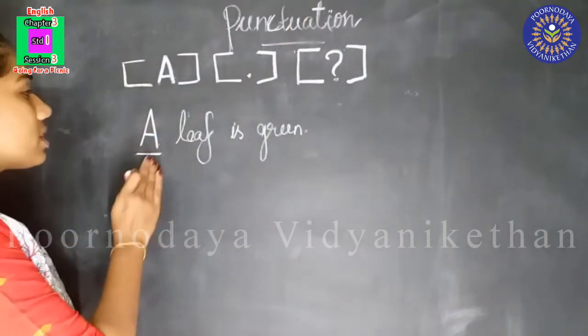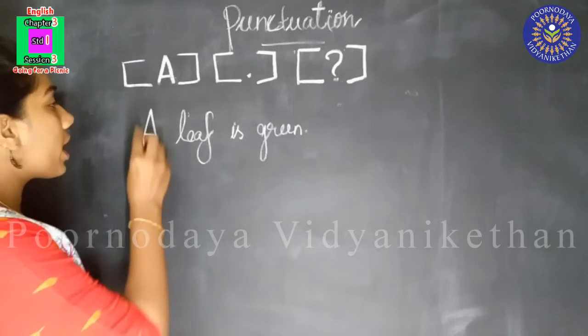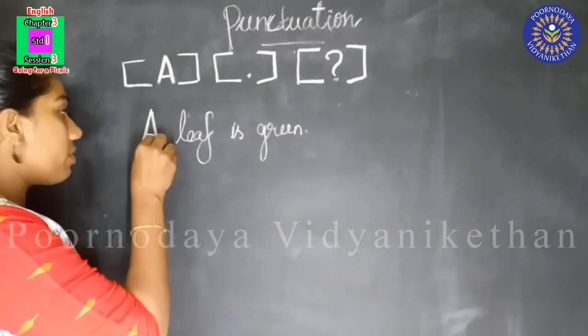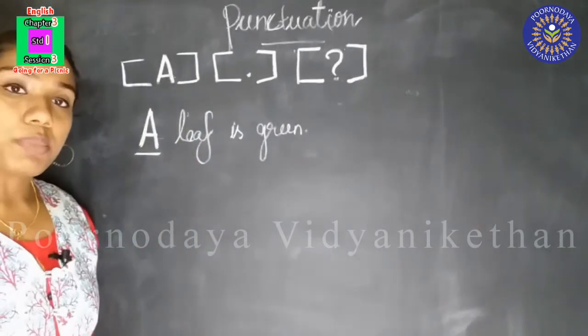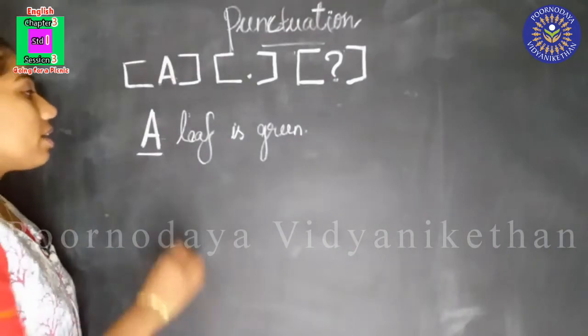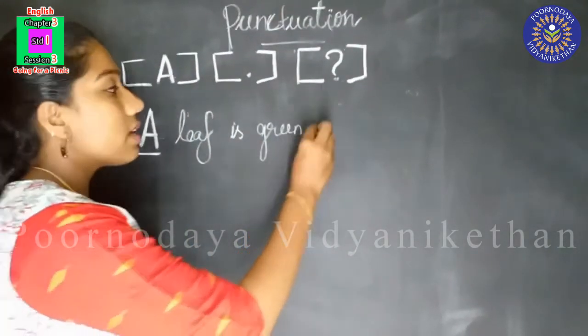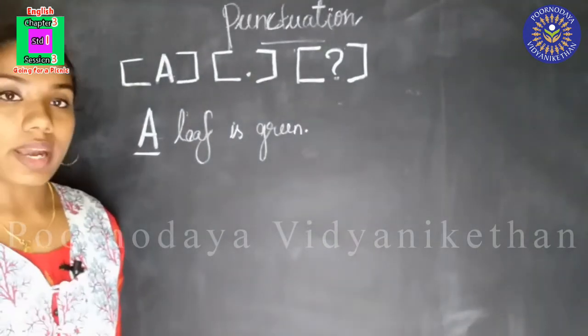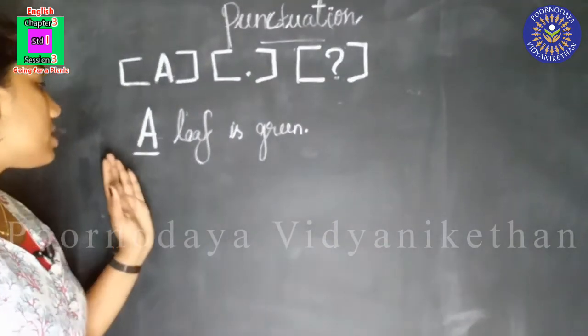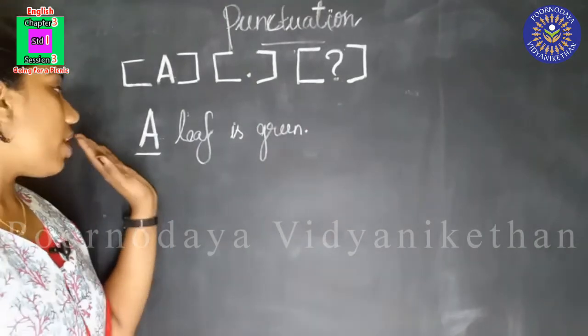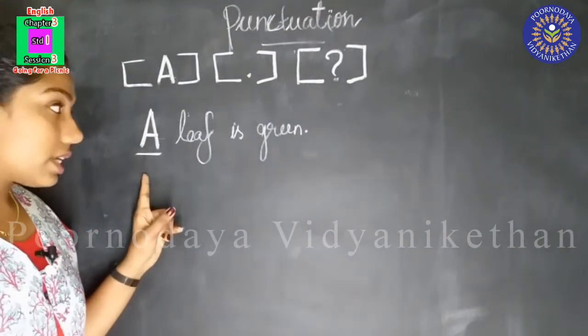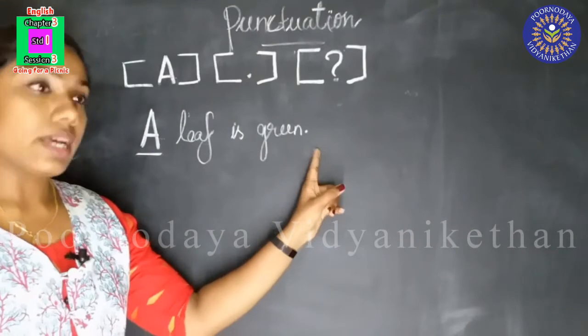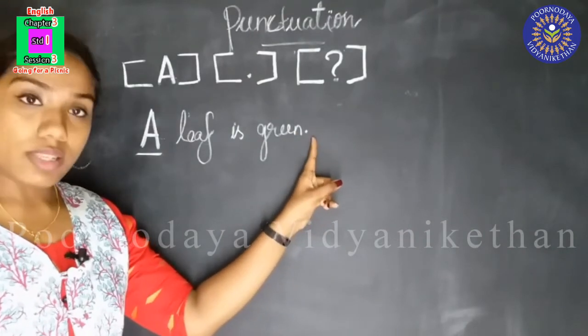When we start a sentence, we have to start with a capital letter. When we end a sentence, we have to put a full stop. Okay, did you understand? So when we start a sentence, we have to start with capital letter, and when we end a sentence, we have to put a full stop.